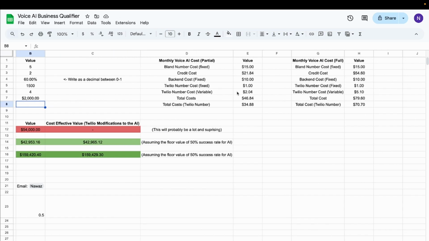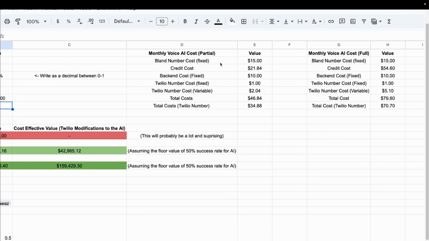So this is going to be partial. What I mean by partial is that this is the cost for using voice AI to take your missed calls only. So you set this up to only take your calls during off hours or when you're busy, which is easy to do. And as you can see, you've got the Bland number, which is $15 a month, the credit from Bland, which you have to use, and the backend cost.